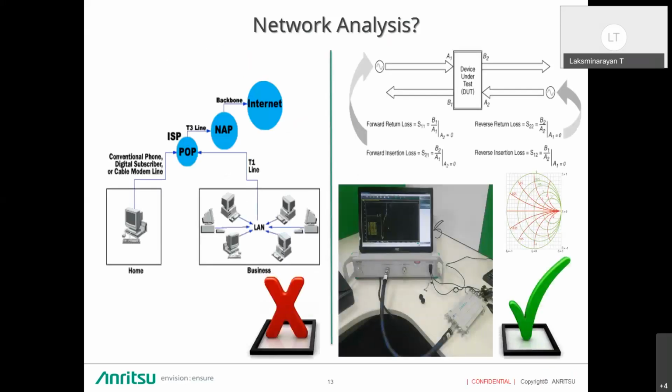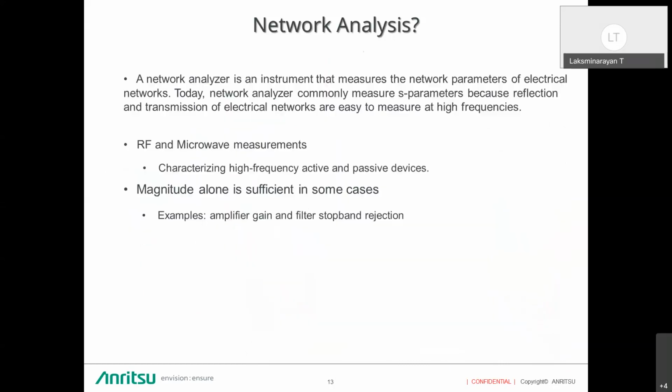So now we will talk about network analyzers. Most of you will be familiar with a LAN network analyzer and an RF network analyzer. But here we will talk only about the RF network analyzer, which uses S parameters and is used for the characterization of RF devices or components. A network analyzer is an instrument that measures the network parameters of electrical networks. An electrical network is nothing but a combination of RLC components. Today, network analyzers commonly measure S parameters.